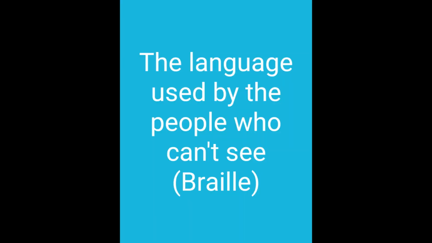Then coming to the second point, the language used by the people who can't see, that is Braille. I told you that Braille is a writing system with raised dots that was discovered by Louis Braille in the year 1824. It is a language that is used by the people who can't see.